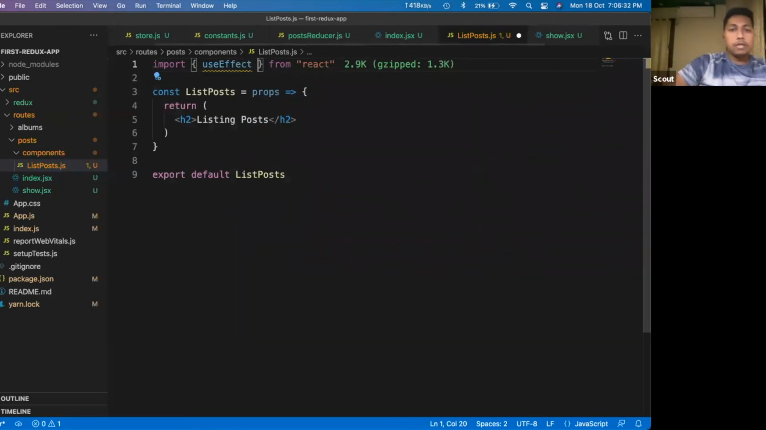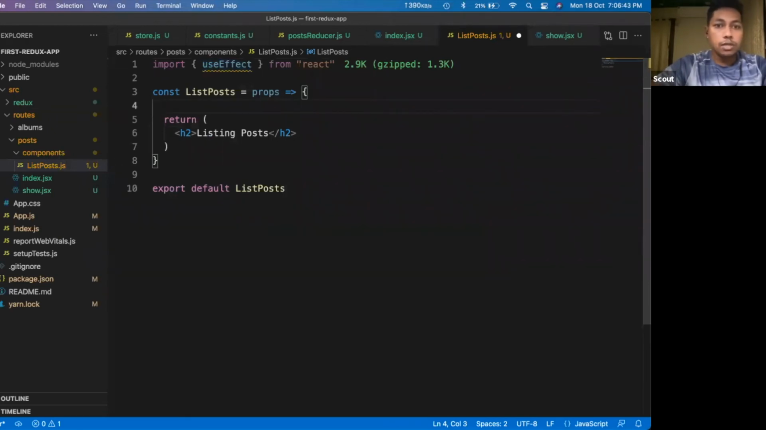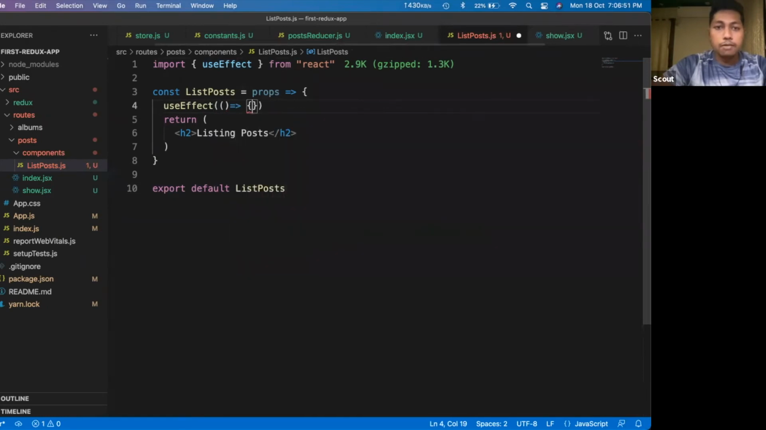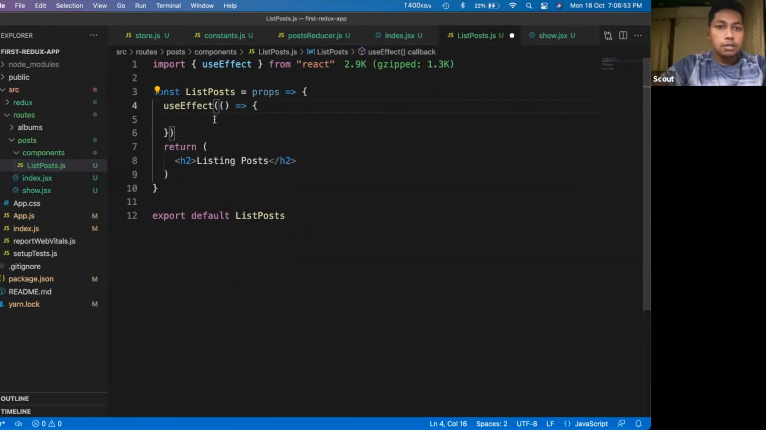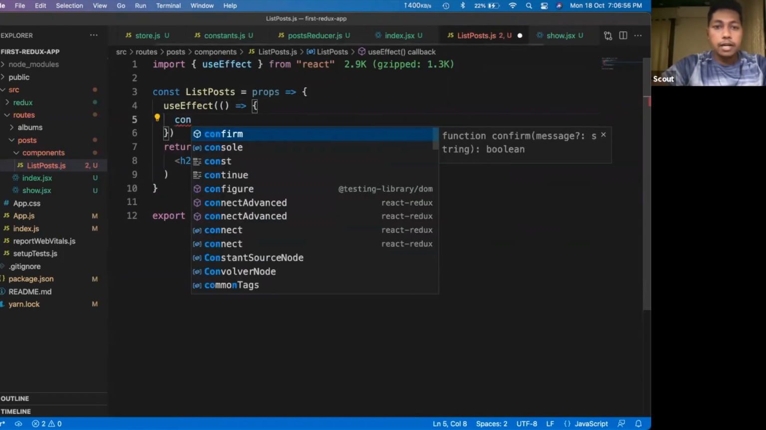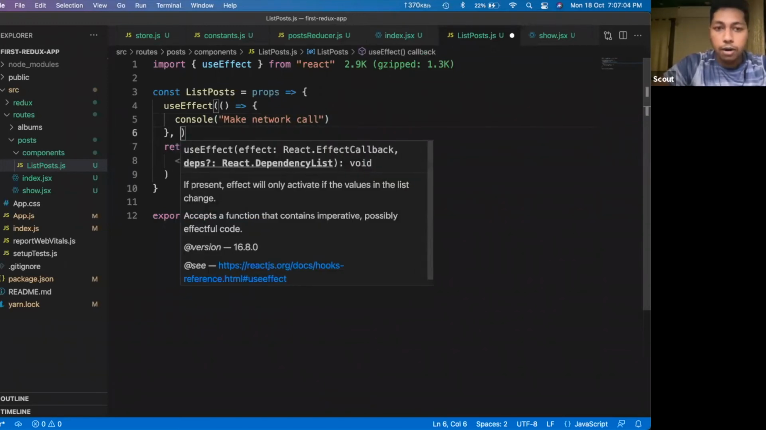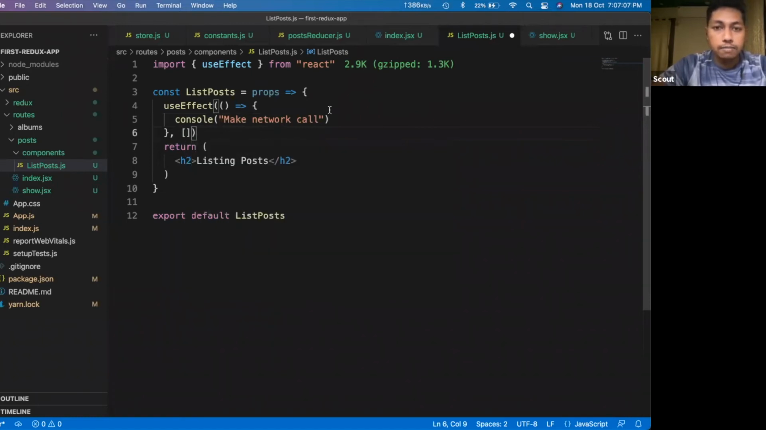So the useEffect hook is something which gives us some life cycle related behavior. We can use this useEffect hook inside our component. It takes an arrow function as an argument. So here I will define one arrow function, and inside that I will make our network call. So console, make network call. Okay, and I want to load it one time only. So let's see whether this make network call is coming in the browser.